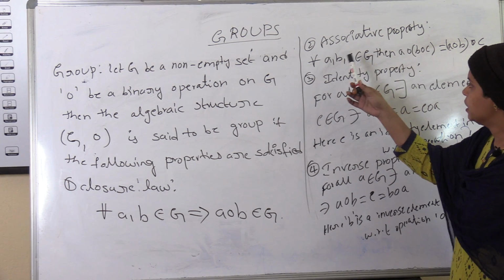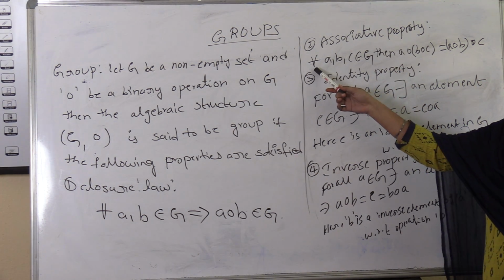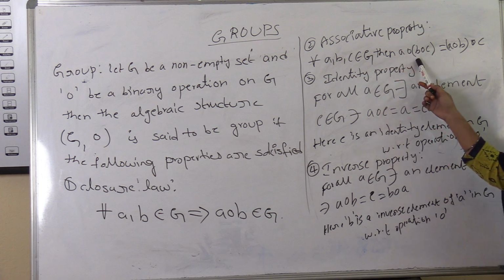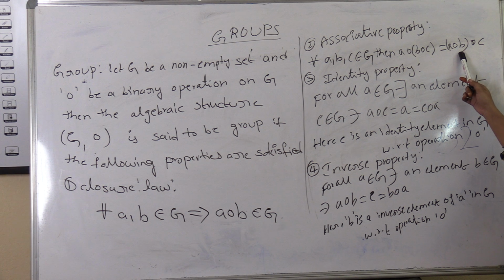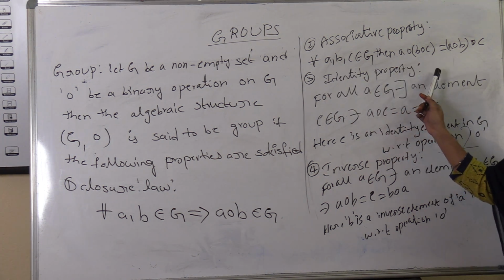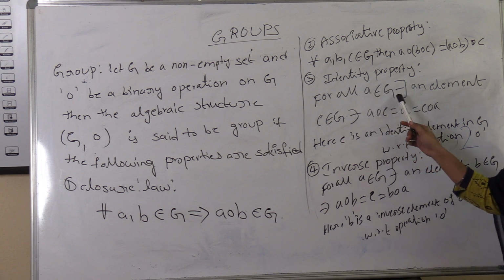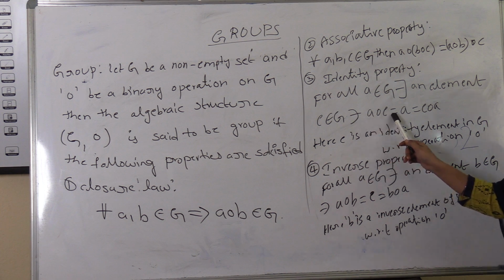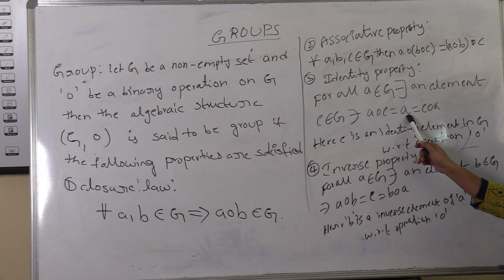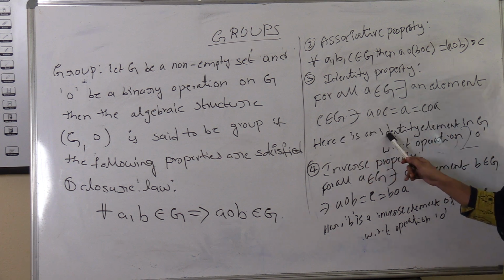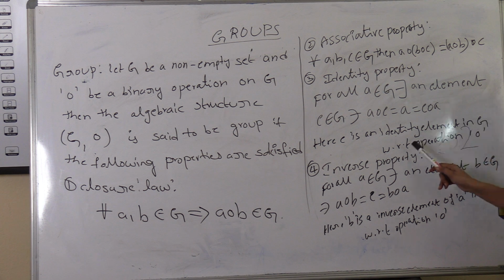Associative property. We can take three elements for this law. For all a, b, c belongs to G, then (a circle b) circle c equal to a circle (b circle c). Next property, identity property. For all a belongs to G, there exists an element e belongs to G such that a circle e equal to a equal to e circle a. Here e is an identity element in G with respect to operation circle.